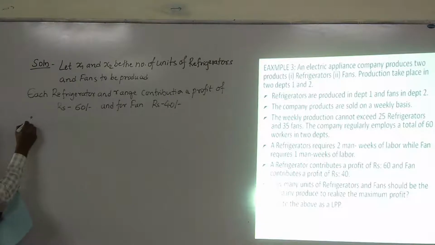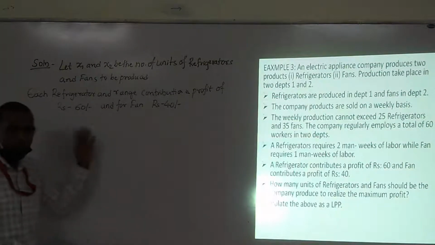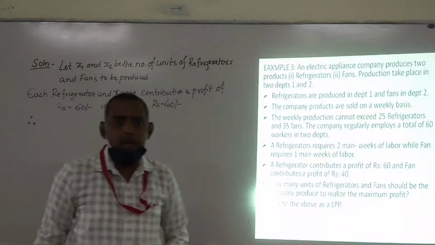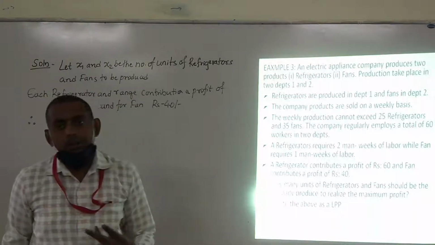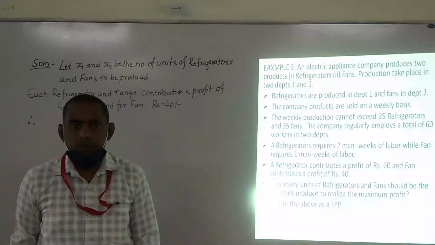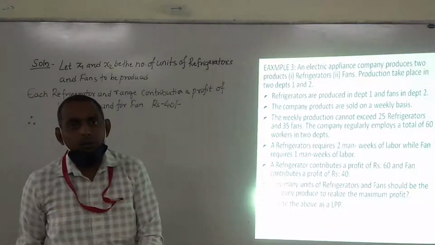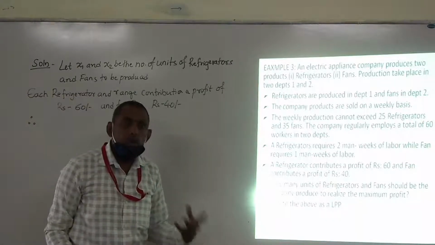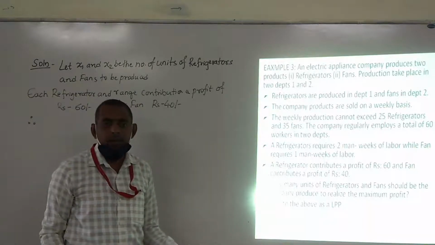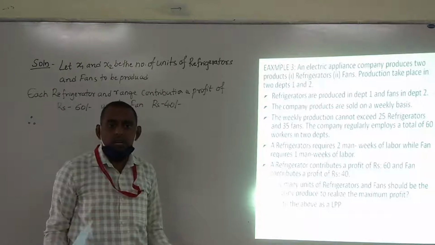Therefore, when it is a profit, it becomes the objective function, and profit is always to be maximized. There is no company that wants to minimize its profit. The main purpose of business is to get profit.